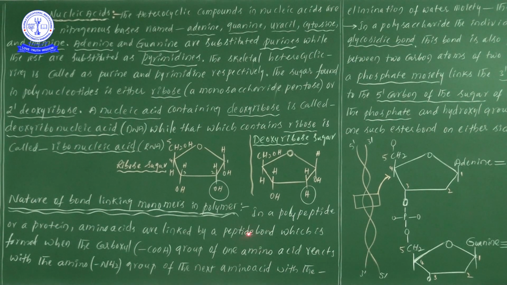Maximum members ki teliyada? So means, suppose if you take one polypeptide chain, or if you take one protein, there amino acids are linked by peptide bonds, which are formed when the carboxyl group, means when the COOH group of one amino acid, reacts with the amine group of the next amino acid.